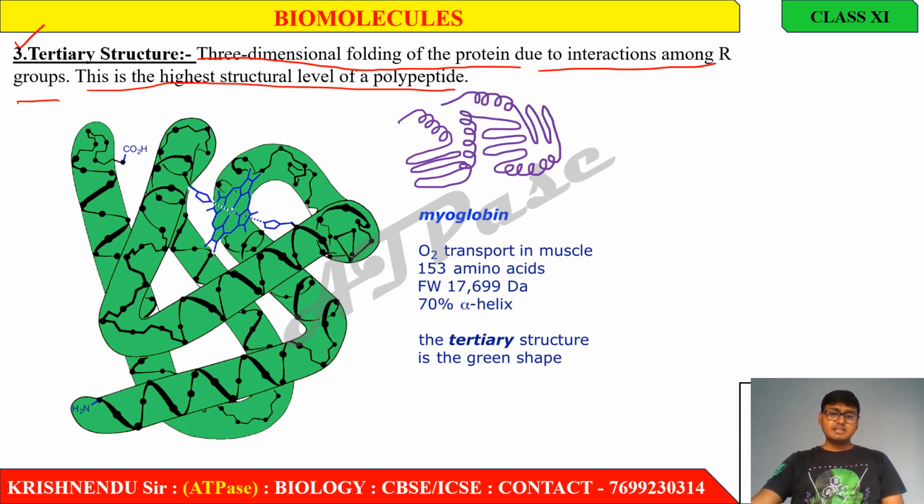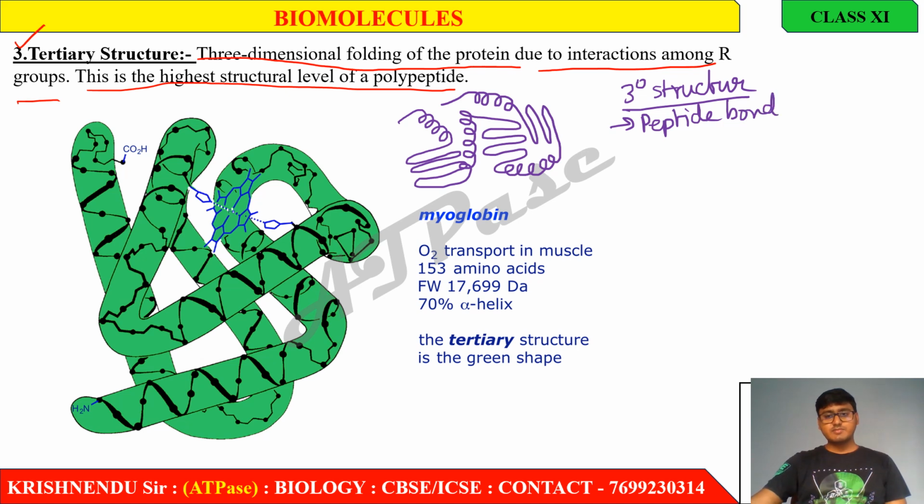In tertiary structure, different types of bonds are present. Obviously peptide bonds and hydrogen bonds are present, and along with these, van der Waals forces and dipole-dipole interactions are also present. So what types of bonds are present in tertiary structure? Firstly, peptide bonds.